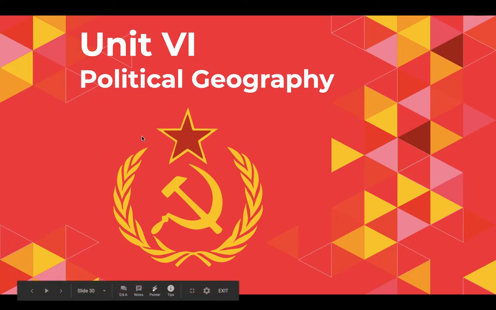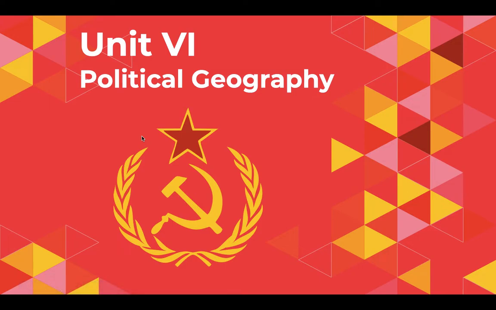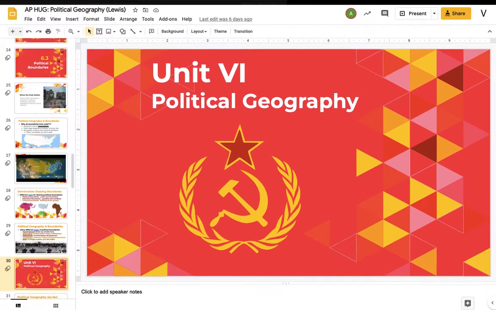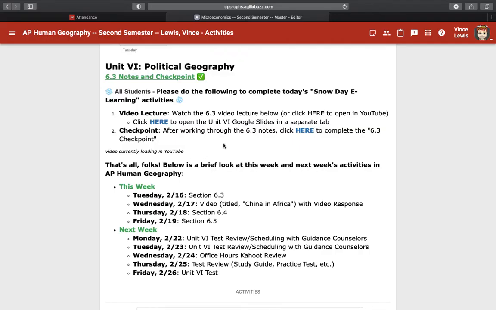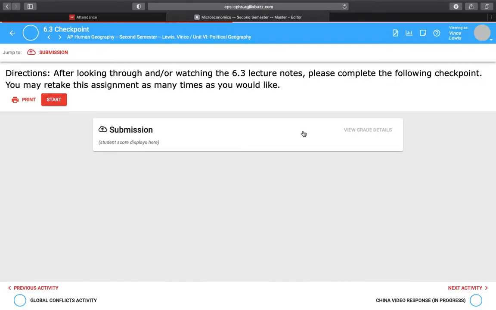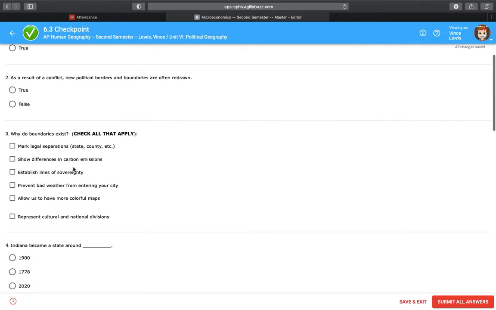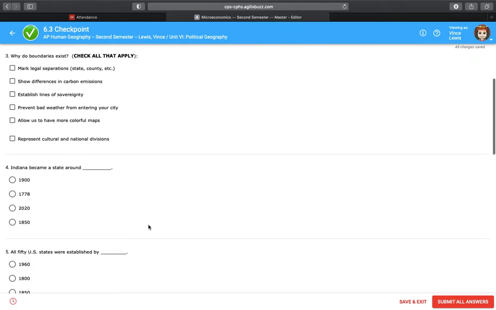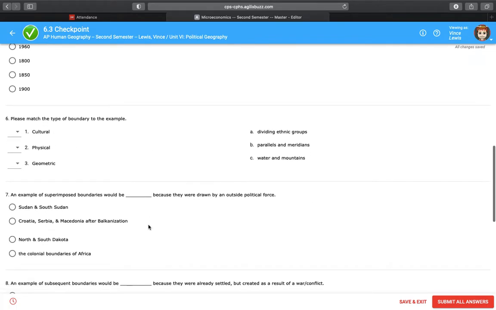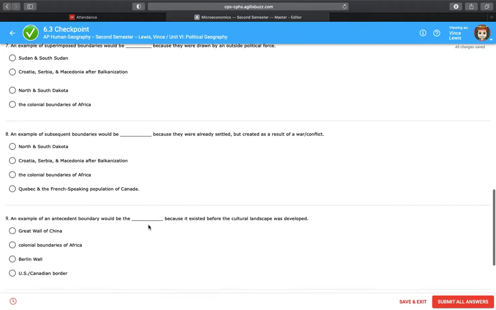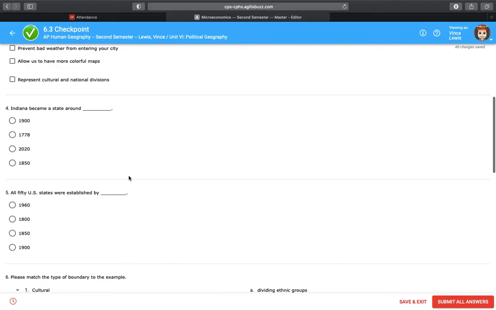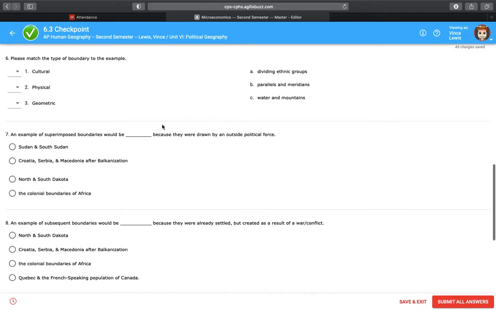What I'd like you to do today is to take that information and apply it to that 6.3 checkpoint. So go back into the Buzz agenda, find that link where it says checkpoint. After working through the 6.3 notes, click here to complete the 6.3 checkpoint, and we'll go ahead and start that. And what you'll see is there's a couple true false. There's one that has multiple answers here, check all that apply. And then there are a few questions from the slides themselves. So if you have to go back and watch that video to answer a couple of these questions or go back and check those notes, feel free to do that. That's why they're there. But that's all I have for you today.